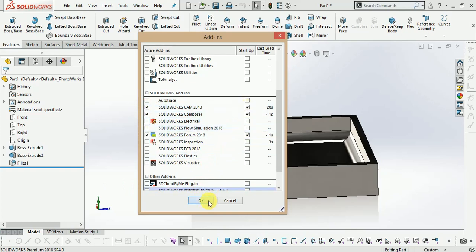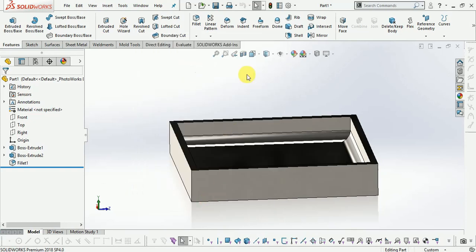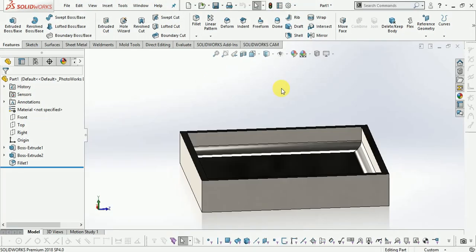Now OK. Now you can see here they added the SolidWorks CAM.